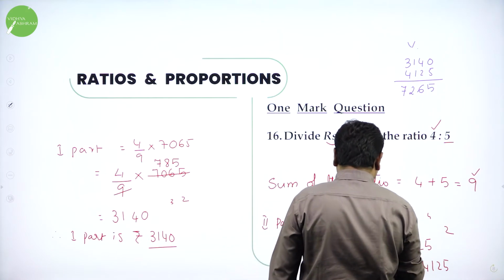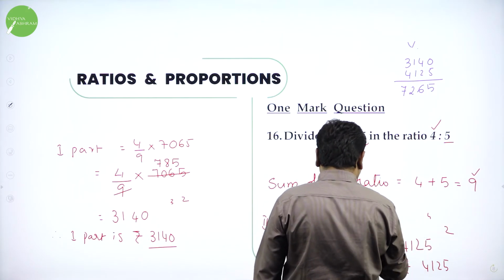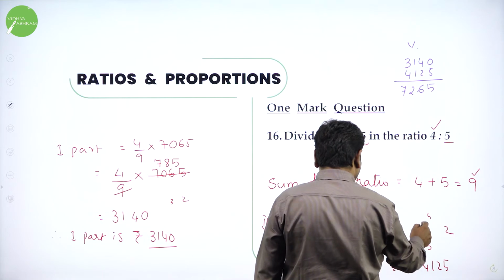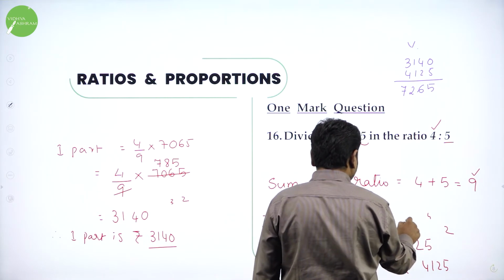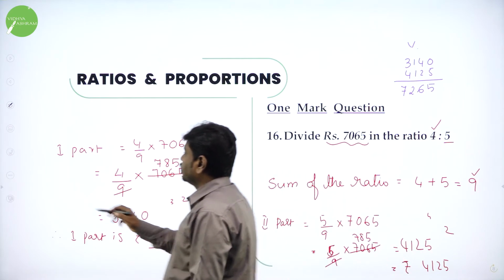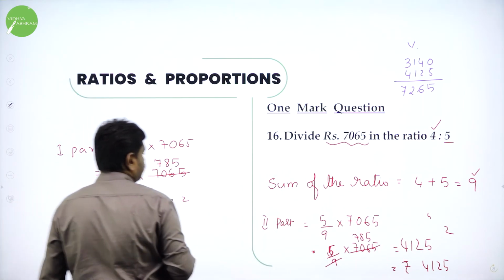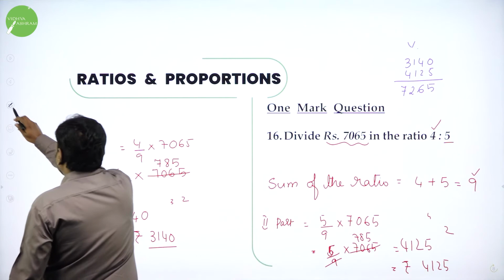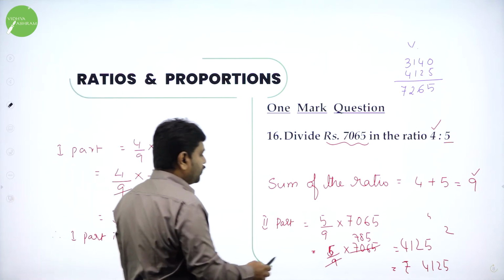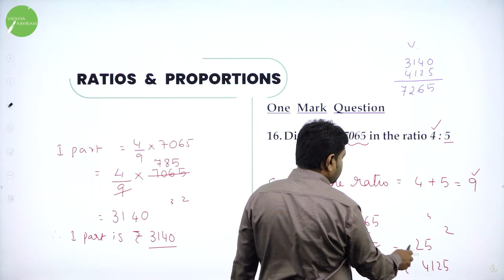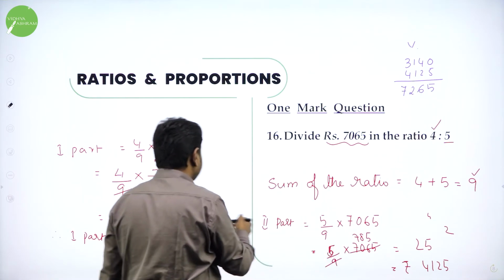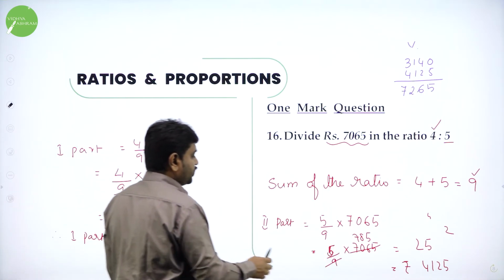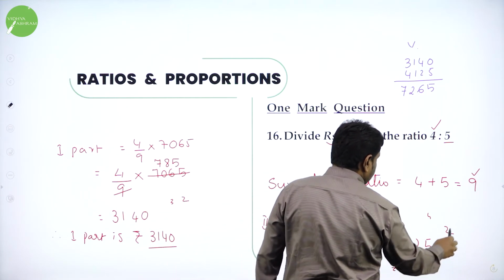5 5s are 25. 5 8s are 40, 40 plus 2, 42. 7 5s are 35, 35 plus 4, 39. Sorry, this is your division mistake. Purposefully I have made a division mistake here. How to identify? I added and I am getting some other number, so my multiplication or my division is wrong. That's what I understood.